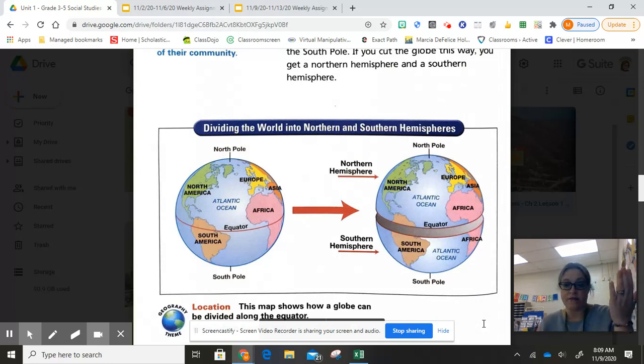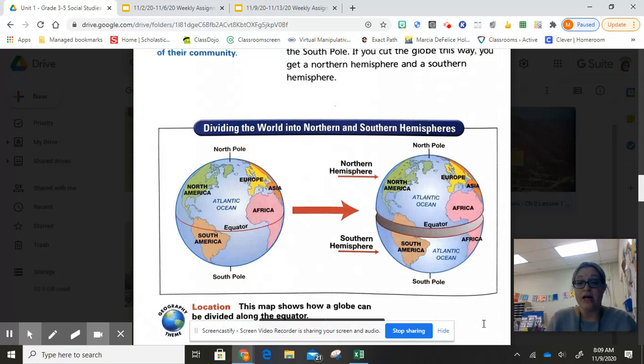So if you take a look at the picture on the left, it's just a picture of our globe. It's showing you that red imaginary equator that goes around the center. It's showing you at the top of the Earth where the North Pole is, at the bottom where the South Pole is, and where one of our oceans is located, the Atlantic Ocean, and it's showing you 5 of our continents: North America, where we live, South America, Africa, Asia, and Europe.